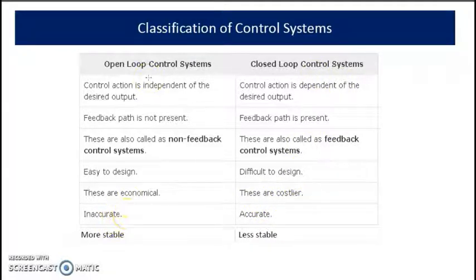Accuracy is less in the case of an open loop control system, as there is no feedback, but a closed loop control system is accurate. But open loop control systems are more stable when compared to closed loop control systems. Closed loop control systems are less stable. So this is the comparison. It is an important question for the university exam.